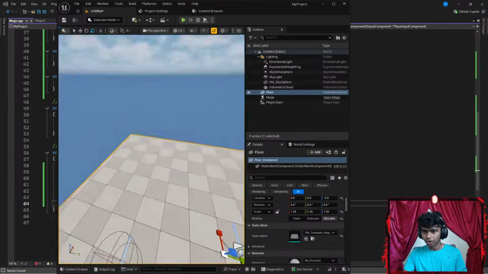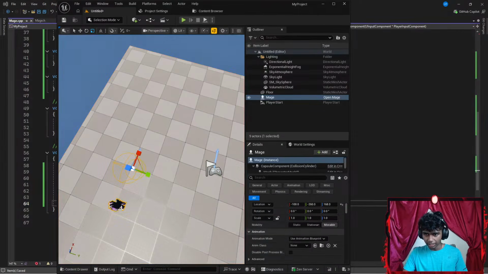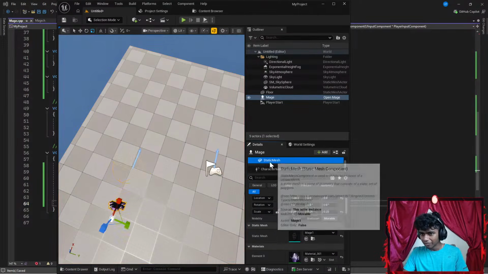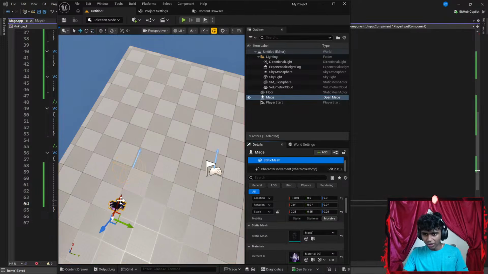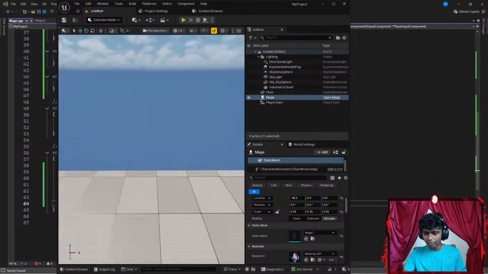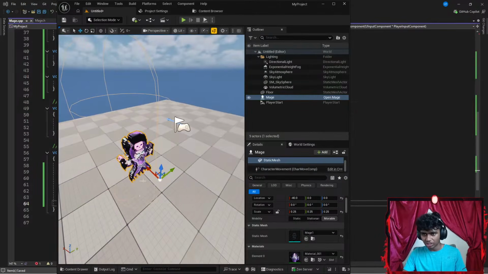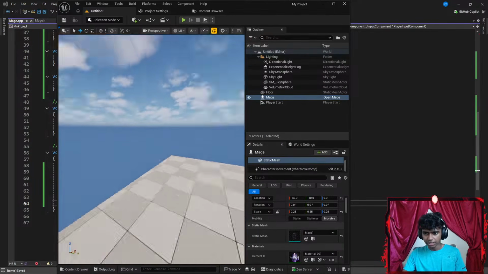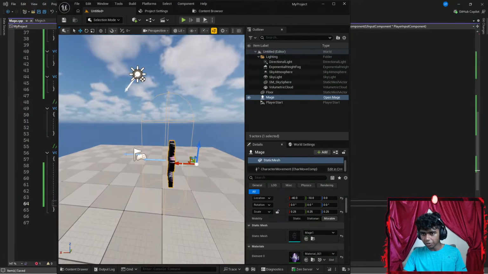Now, I'm gonna go a bit up. Let's go to my static mesh again. I'm gonna hit W and get him a bit back. There, I gotta make sure that it's inside of my capsule because this is what actually checks for collisions. I'm gonna get it a bit to the left. There we go, that's actually perfect. Okay, let me go towards the side and check. There, that's actually pretty good.